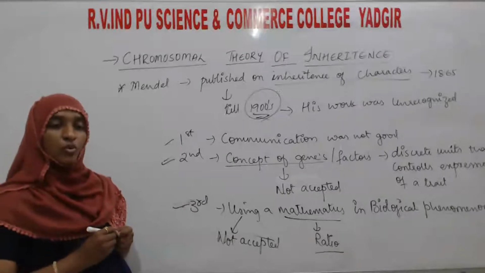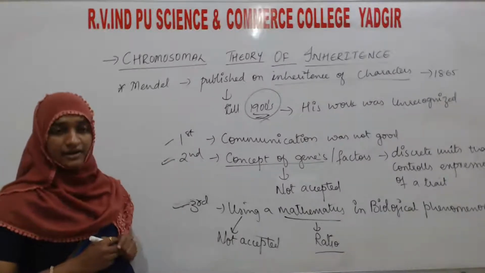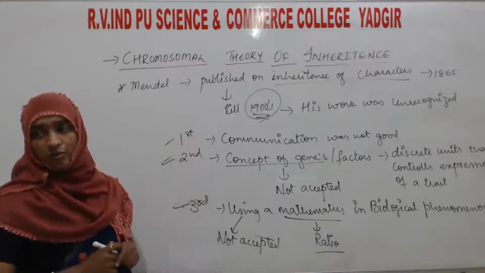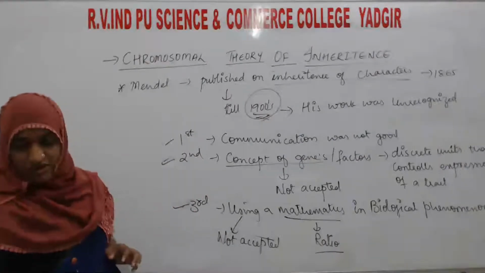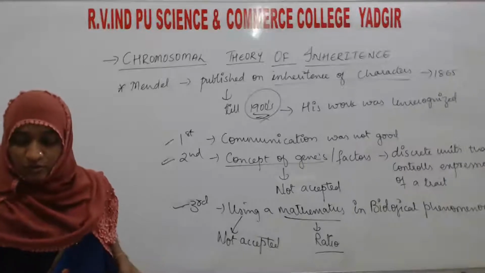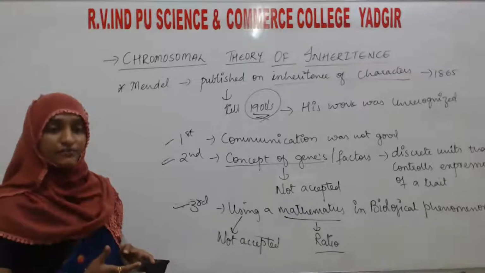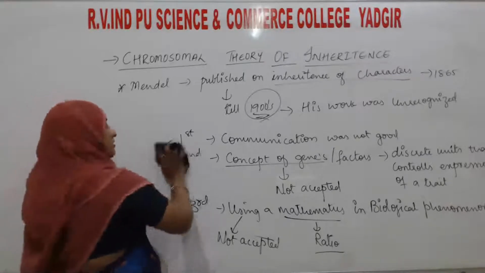Then what happens in the year 1900? Some other scientists made more efforts on his work. Who are those other scientists who put forth their efforts? Let's see that.